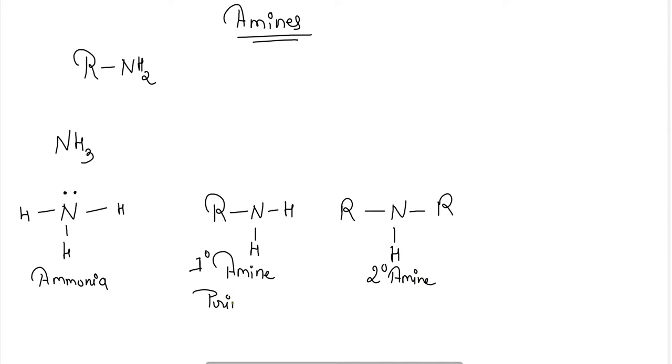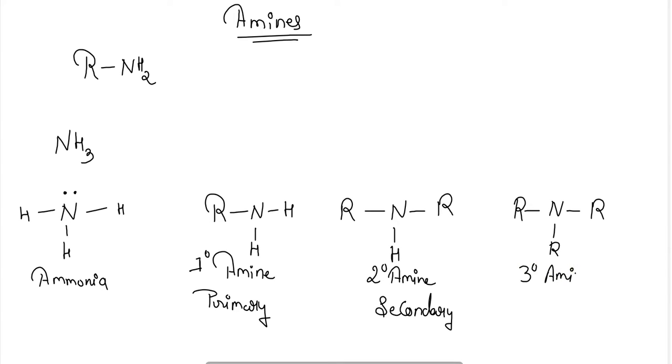This is the primary amine, this one is the secondary amine, and the last, if all three hydrogens of ammonia are replaced by alkyl groups, is termed a 3-degree amine or tertiary amine.